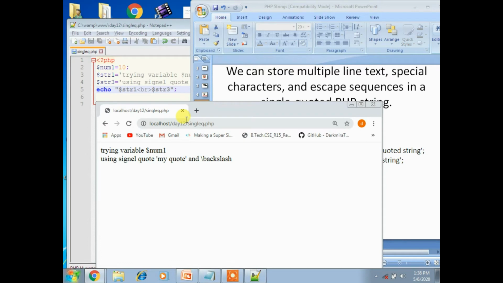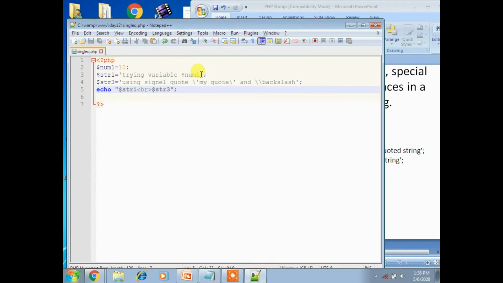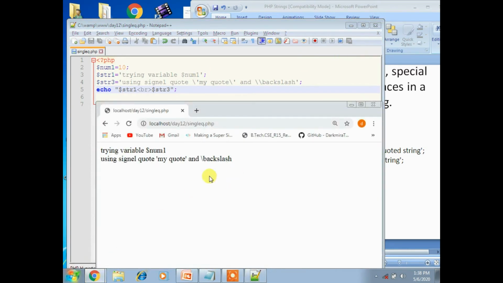You'll get "trying variable $num1". Why is it displaying $num1 here? Whatever num1's value is, the integer value is 10, right? In double quotation, if you apply $num1, then definitely the value 10 will be displayed. If you use single quotation, the variable value won't be displayed.